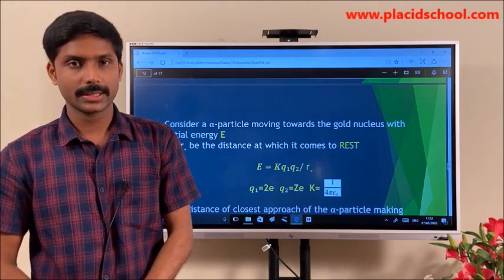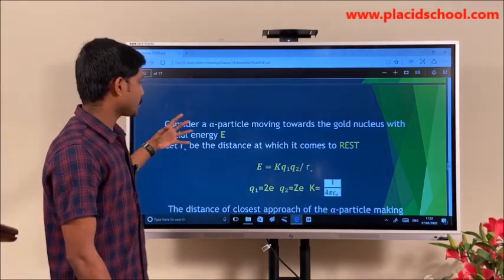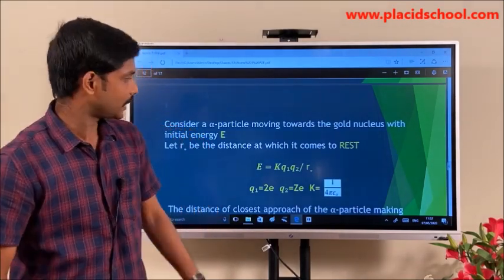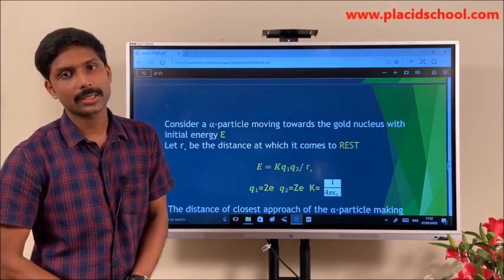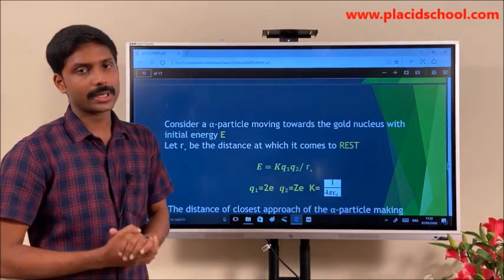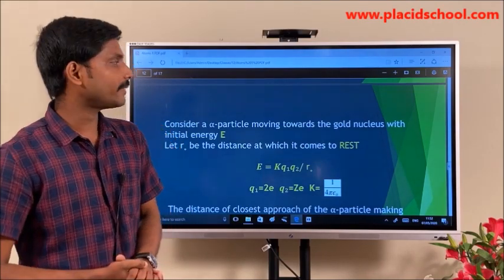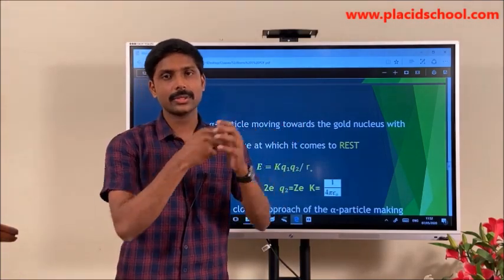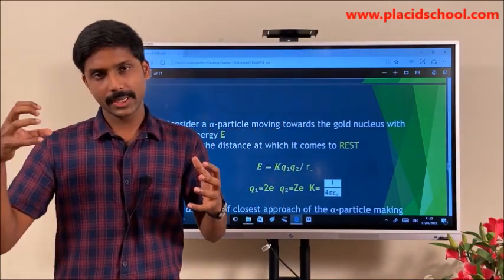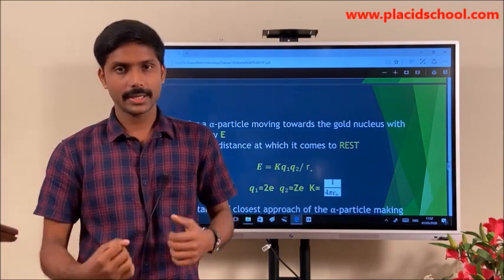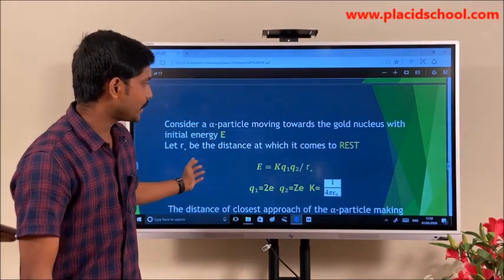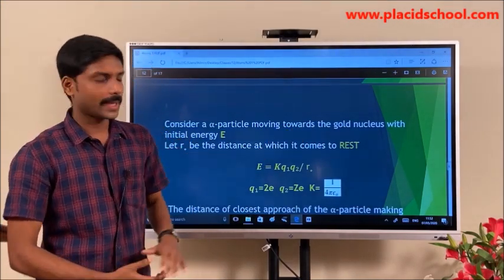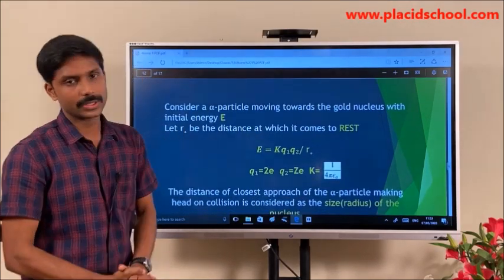In order to calculate that, let us assume that we are projecting this alpha particle towards the target nucleus with an energy that is capital E. So if it is moving, what kind of energy will it be having? It will be having kinetic energy, and as it is coming closer to the target nucleus, its kinetic energy will be getting reduced, and finally it will be coming to rest at some point. Assume that it is coming to rest at a point denoted by R0.